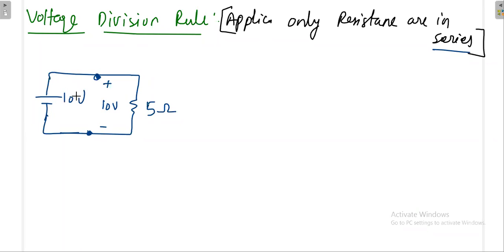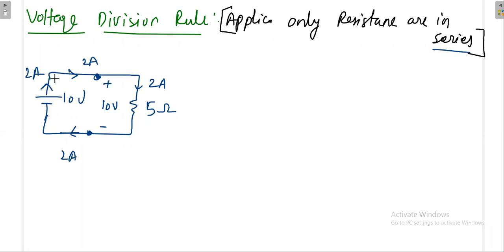When it is parallel, the same voltage will be applied here, 10 volt. Knowing the 10 volt, you can calculate how much current will flow. Suppose I calculate the current, because I applied the parallel law: 10 volt across 5 ohm, 2 ampere current is flowing. Here also 2 ampere current will flow, here also, and here also.